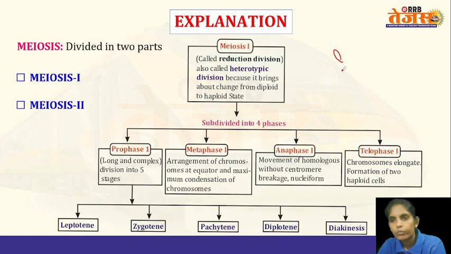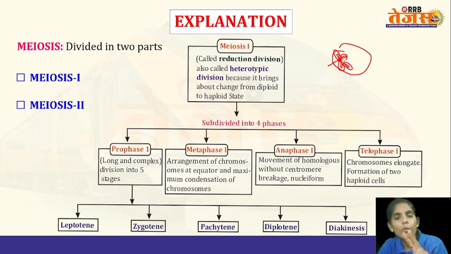Let me show you. This is a single chromosome. Here, the structure in the middle is called the centromere. This is a single chromosome. If another chromosome is attached here, then it is known as a homologous chromosome.